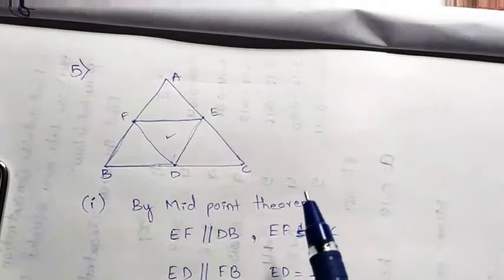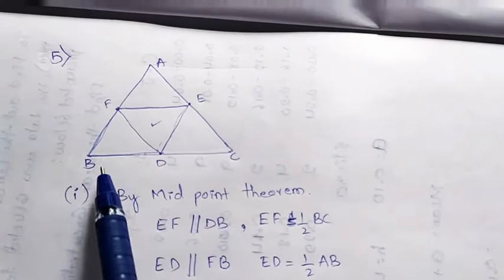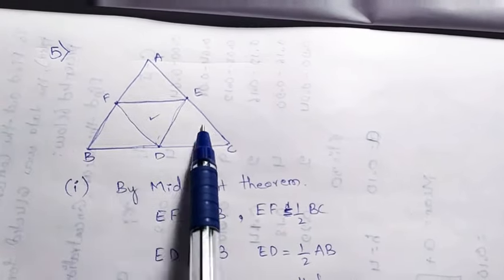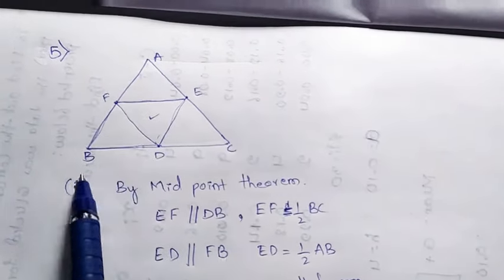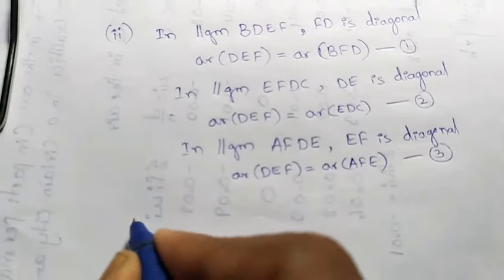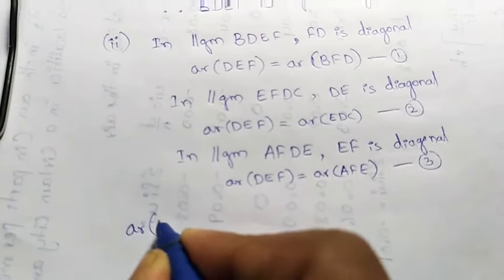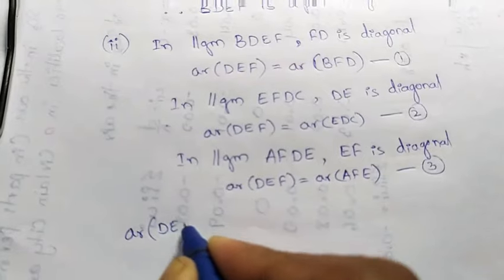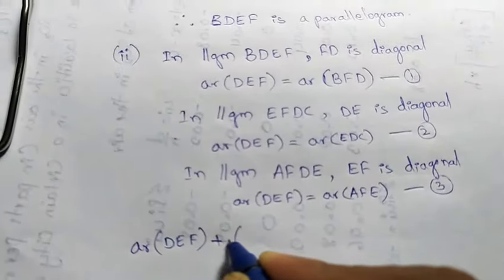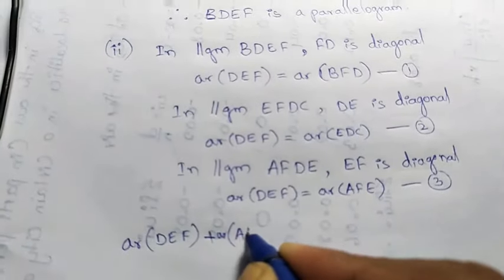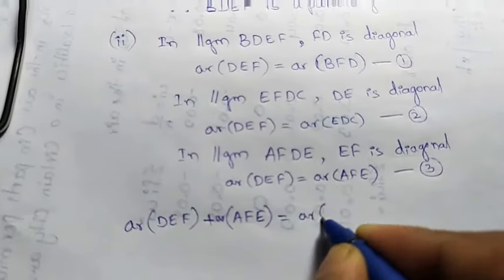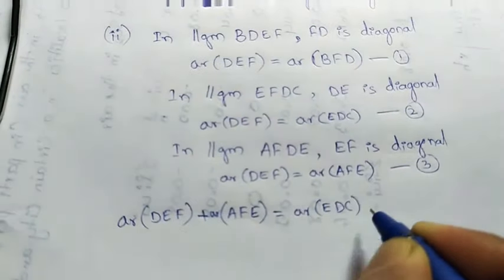Okay, now properly observe the whole triangle. Here we are getting 4 sub-triangles. If we add all 4 triangles, we will get the whole triangle. So for that I will write area of the first one, from the center, DEF plus, the upper one AFE, and next area of EDC.